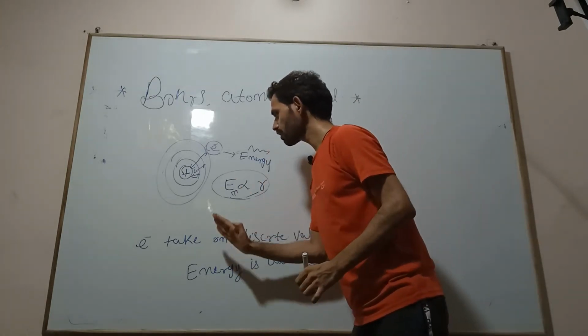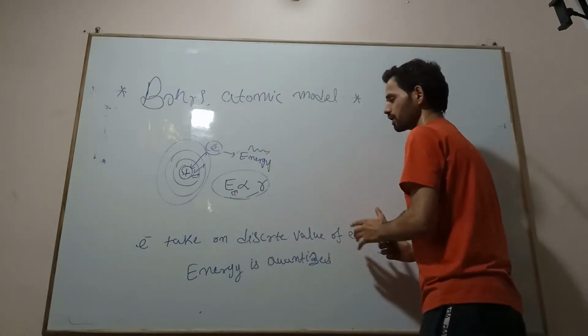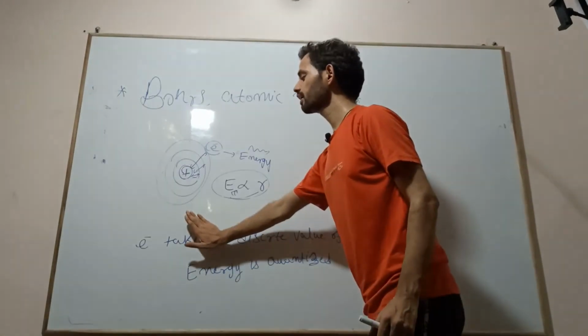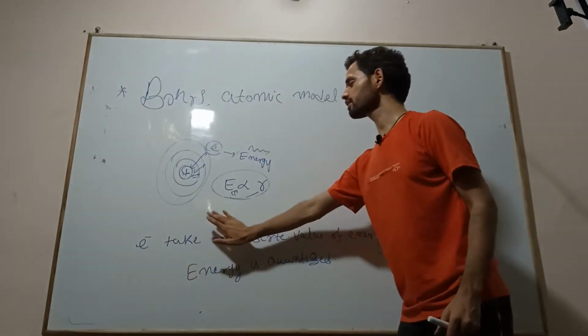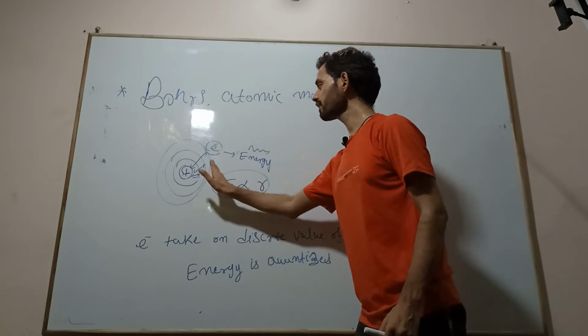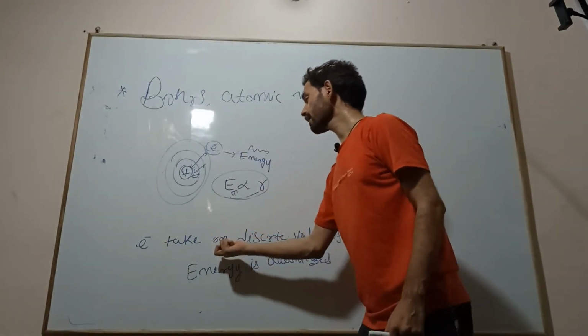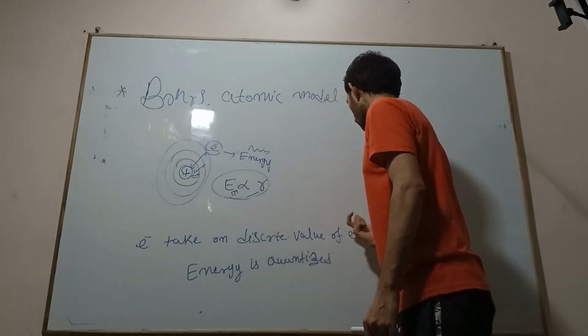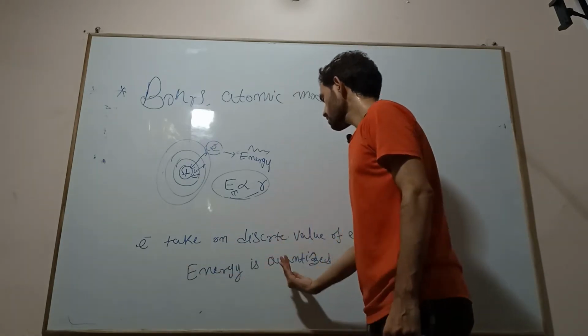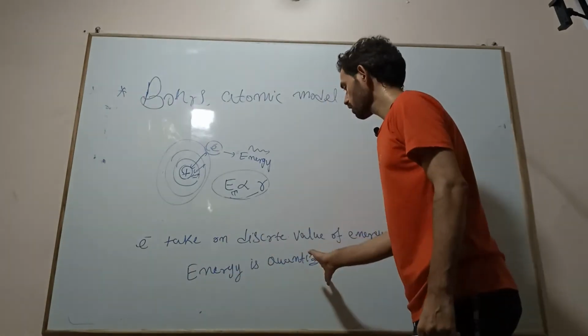So this is the fundamental characteristic of an electron which is bound to an atom or within a finite space: the electron takes on discrete values of energy. Therefore energy is quantized, it is not continuous.